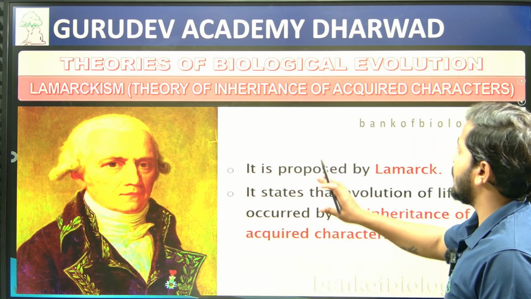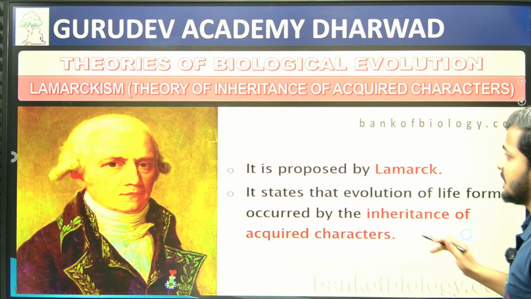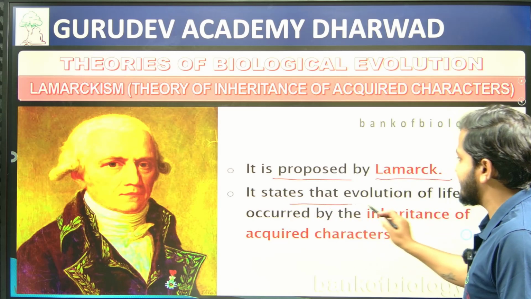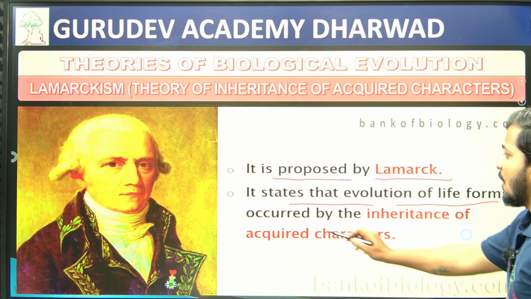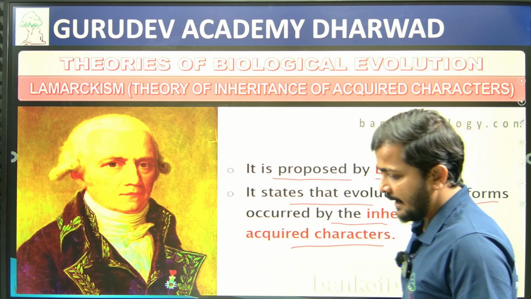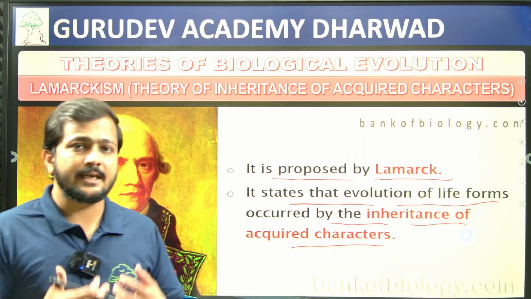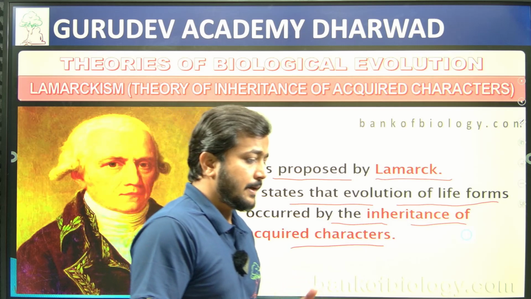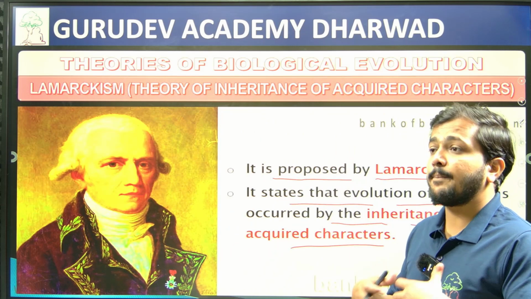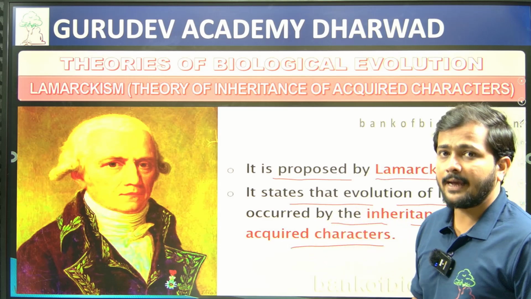Majorly, Lamarckism, or the theory of inheritance of acquired characters, was proposed by Lamarck. It states that evolution of life forms occurred by inheritance of acquired characters. An organism brings about a change based on its need and its adaptation, and that character itself is passed on to the next generation. That is what we call inheritance of acquired characters.